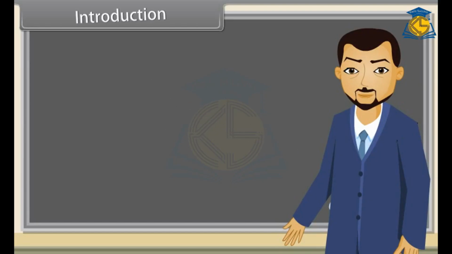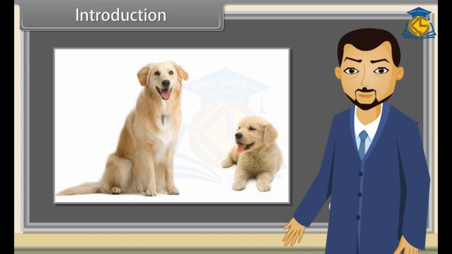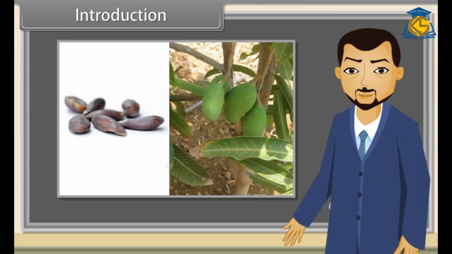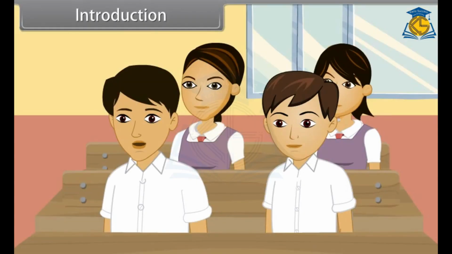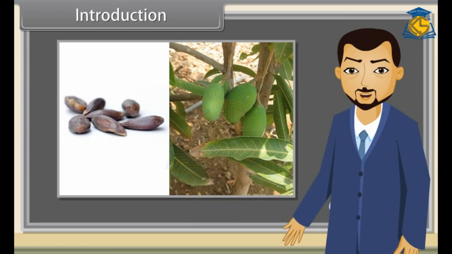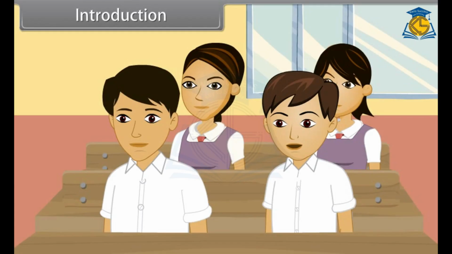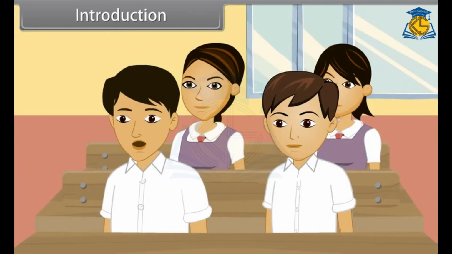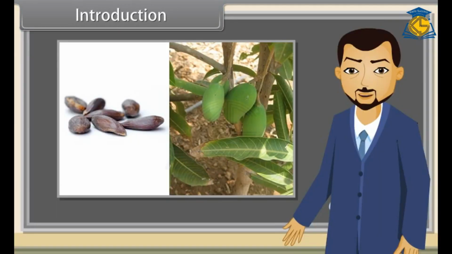Introduction. What can you see in this picture? We can see a dog and its puppy. Correct. Can the seeds in this picture produce the corresponding mango plant? No. Mango plant can only be produced from mango tree. You're right. Who looks similar to your father, you or your cousin? I will look more similar to my father. Do you know what the reason behind this similarity is? No. This phenomenon of production of similar offsprings depends on the inheritance of various genes.